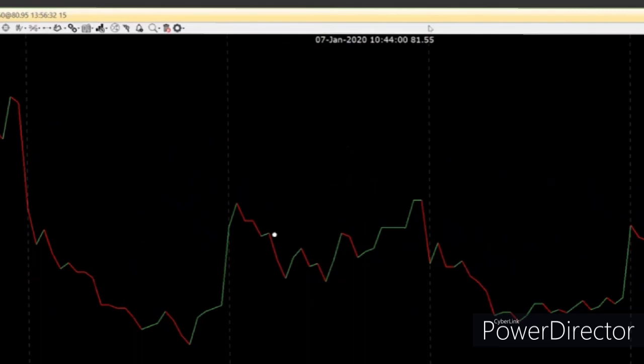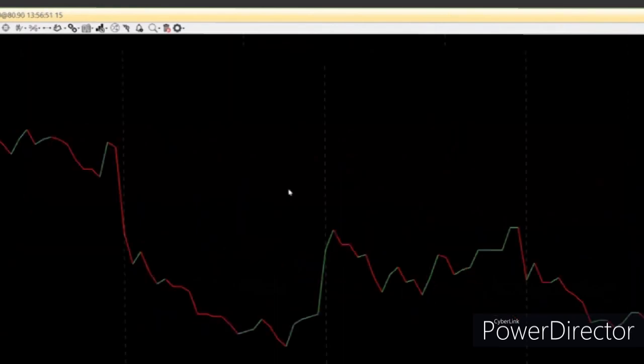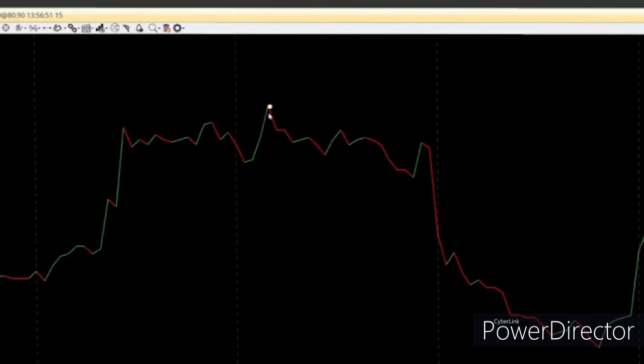But as I said, like the demand and supply zone, support and resistance can never be one single point. I cannot say that going ahead if the prices come to this exact point, it will take a turn and go down. It has to be an area of support and resistance, and this particular line chart is not really going to help me find the area of support and resistance. And that is the reason why instead of using the line chart, we will use something else known as a candlestick chart. So in order to get a candlestick chart, what will you do?